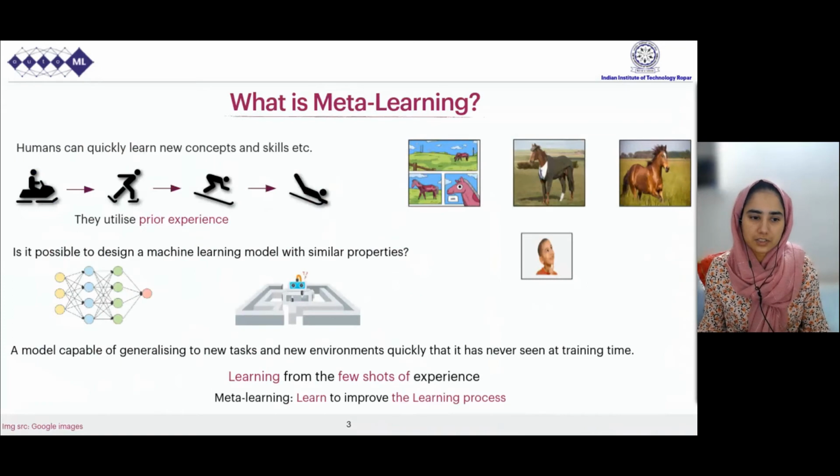Humans are intelligent creatures and learn new concepts very quickly. If a child sees a horse in his comic book, he can identify a real horse even with mere experience. However, humans leverage previous skill to learn new or sophisticated skills. Is it possible to impart such characteristics to machine learning models? A model which generalizes to new tasks and environments quickly that it had never seen at the time of training. So we aim to learn from a few shots of experience. And meta-learning means learning to improve the learning process itself.